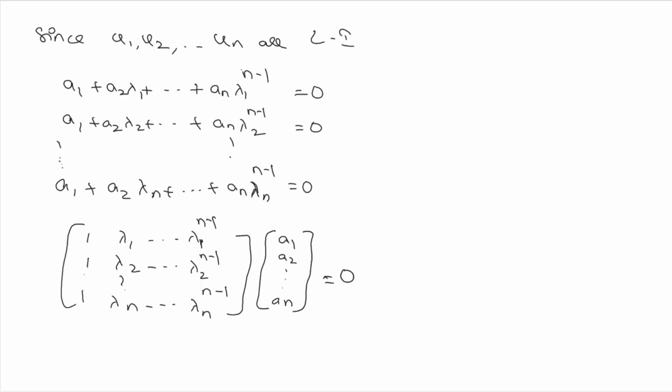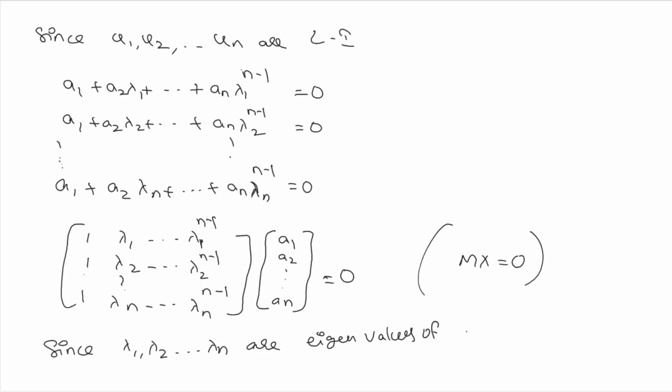This is equal to 0. Since lambda 1, lambda 2 and so on lambda n are distinct eigenvalues of the matrix A, the determinant of this matrix is non-zero. Let me write this as Mx equal to 0.